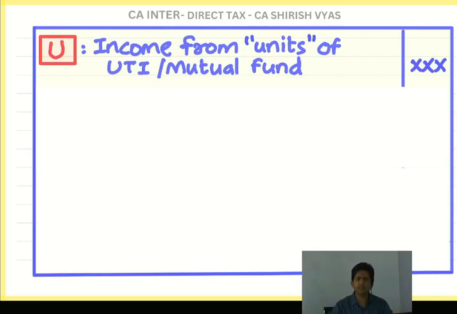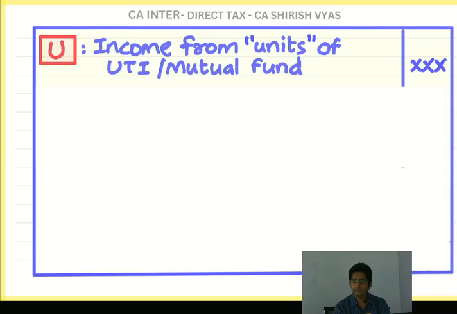And their income is taxable under income from other sources. This is from the investor's angle I am saying. Investor, whatever income they get, whether it is from UTI or mutual fund, it is income from other sources, and since I have written here amount, that means it is taxable. Okay. Then D.W. Ramu, till U we have done.